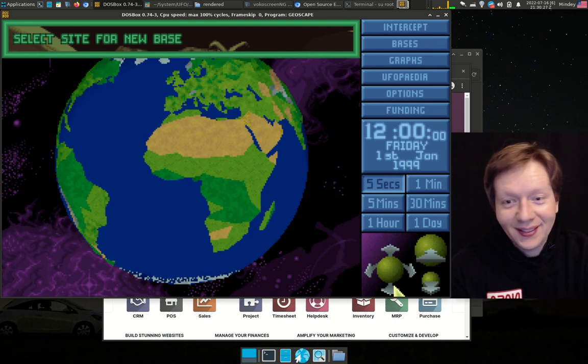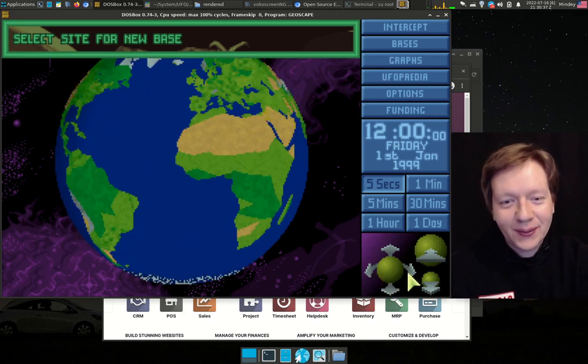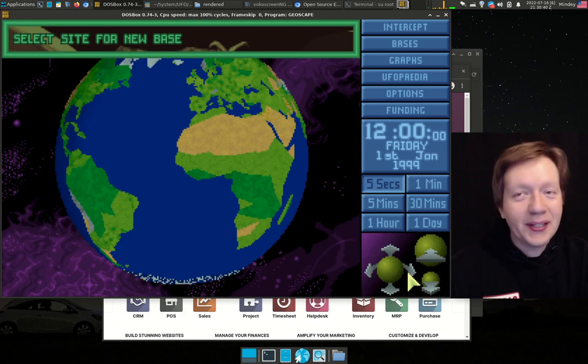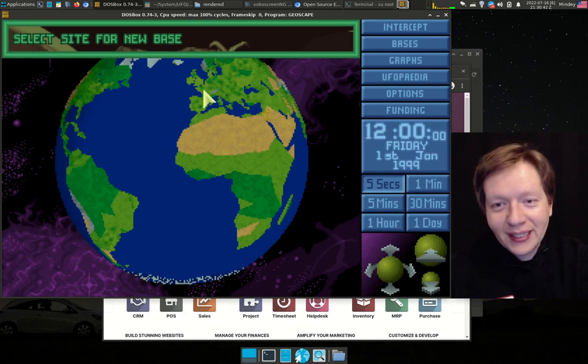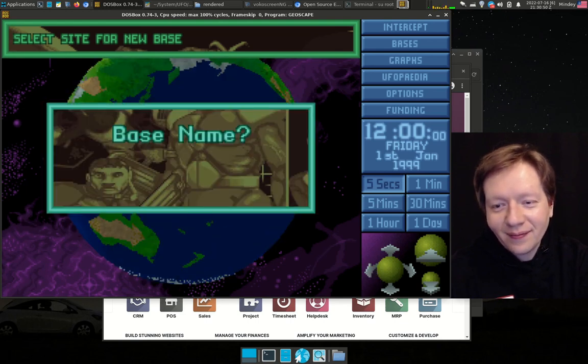It would be nice if we had something like a geoscape on Odoo, so that when we land on our control panel, essentially we see the world, right? We see the world and our bases in the world. So basically the enterprise is maybe many companies around the world, and we choose where to build our first base. Let it be somewhere, maybe in Japan.